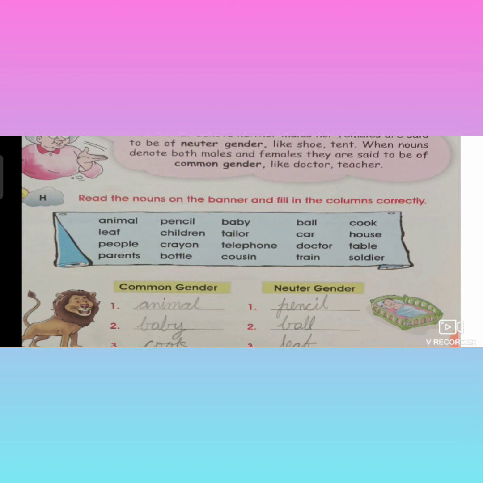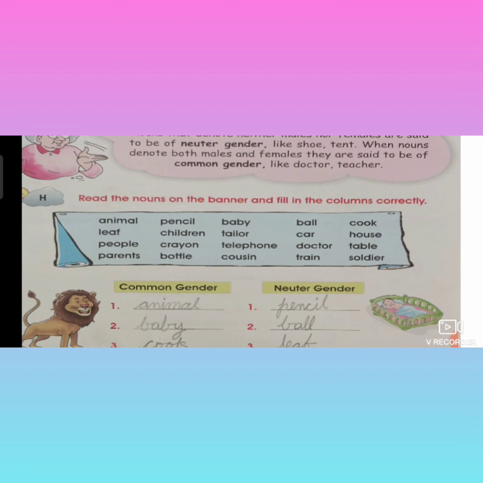Crayons are called color pencils. So that is called neuter gender. Bottle. Bottle also is neither male nor female. It is a water bottle for filling. For filling the water, we use bottles or milk. So it is also called a thing. Then it is called neuter gender.